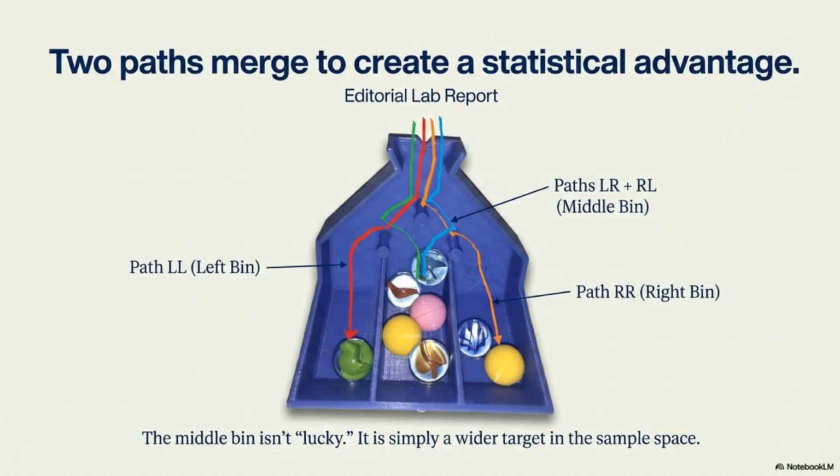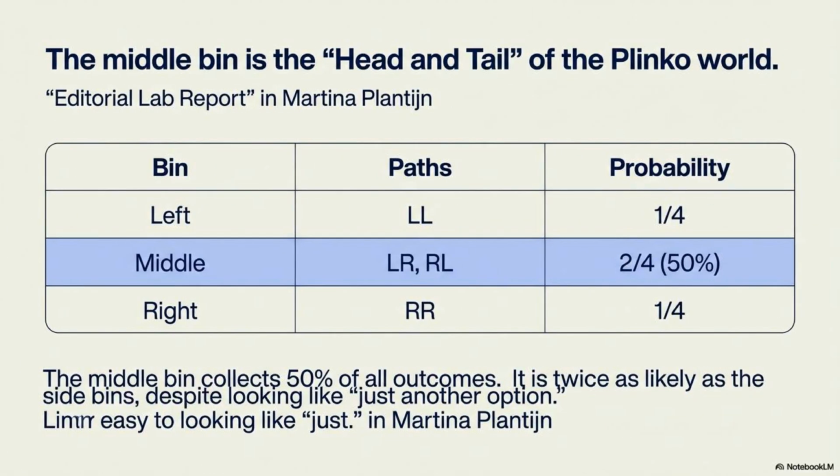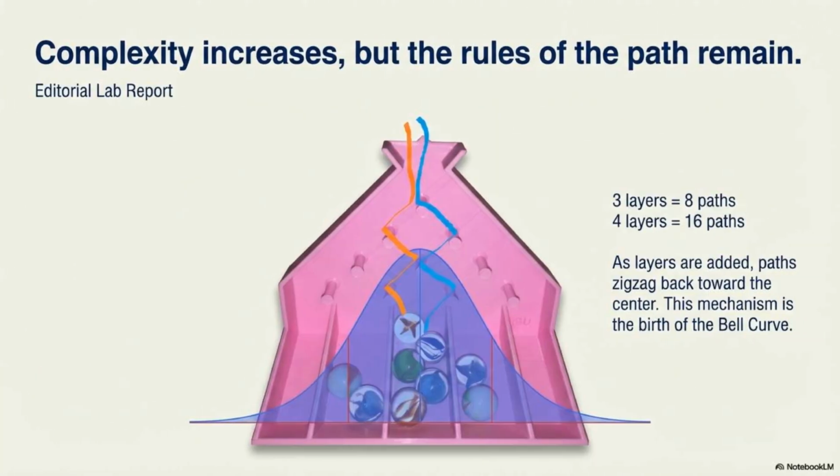Does it sound like the head-tail and tail-head part of the coin tossing problem? Statistically, the middle bin collects half of all outcomes. It is twice as likely as the side bins, despite appearing to be just another equal option. As we add more layers of pegs, the paths continue to zigzag toward the center. This accumulation of paths is essentially the birth of the bell curve.